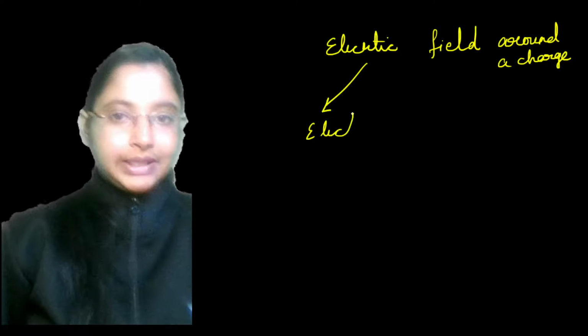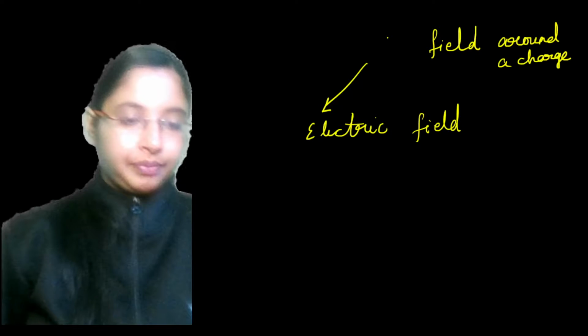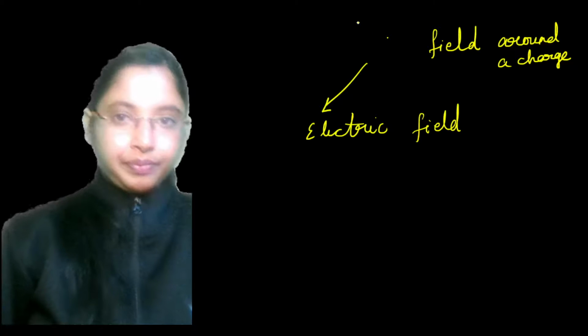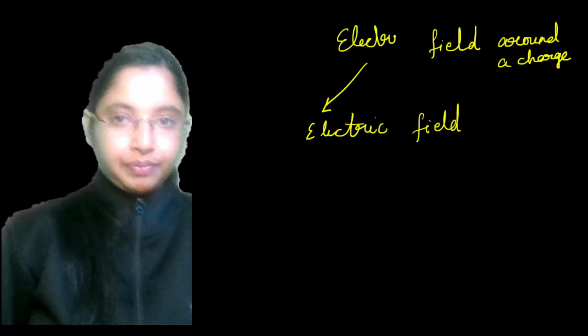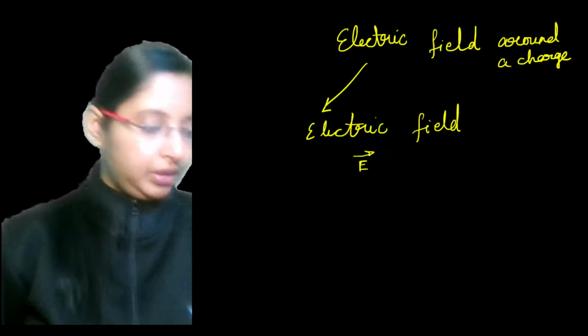One is through its electric field lines, right? One is through its electric field line E.